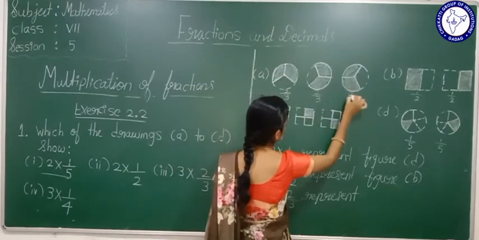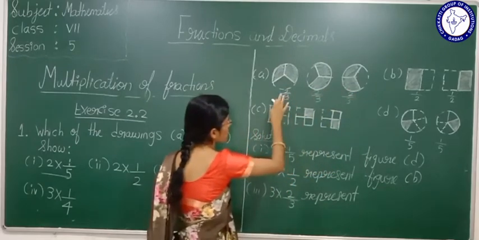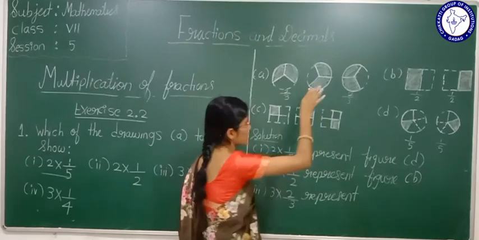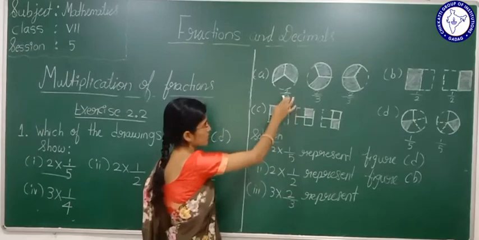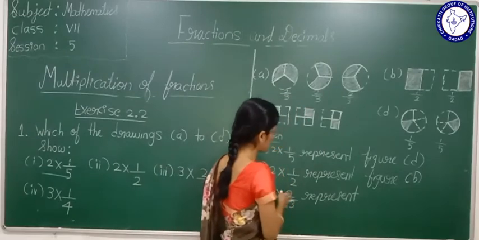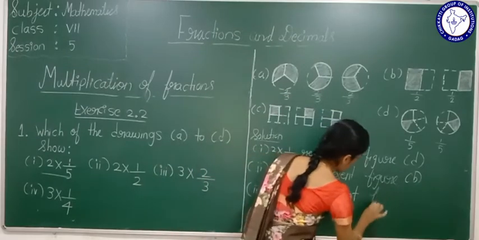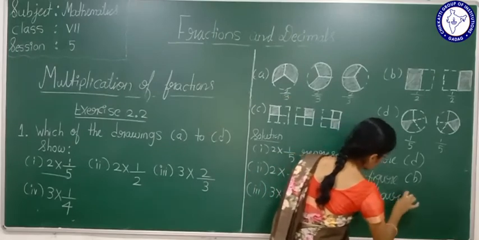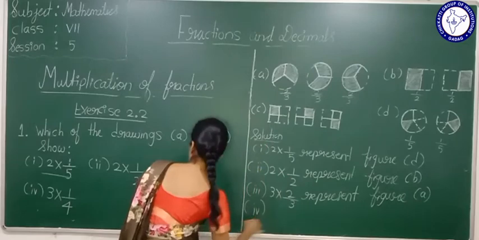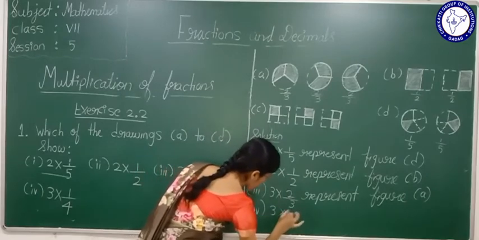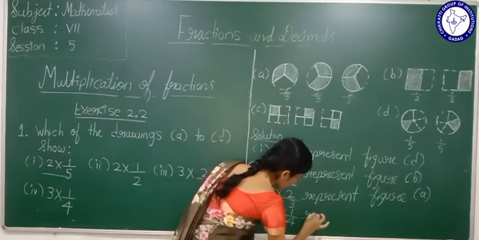Here the shaded part is 2 by 3. 2 by 3, 2 by 3, 2 by 3. This can be written as 3 multiplied by 2 by 3. This 3 multiplied by 2 by 3 represents figure A. Okay. In the same way, the fourth one, you see. 3 multiplied by 1 by 4 represents which figure?